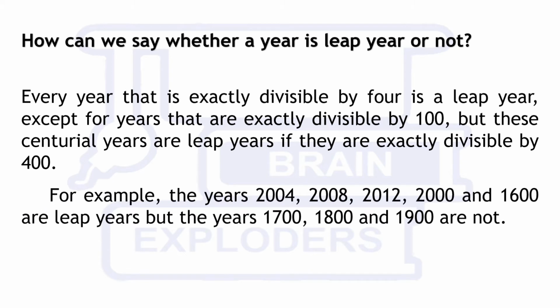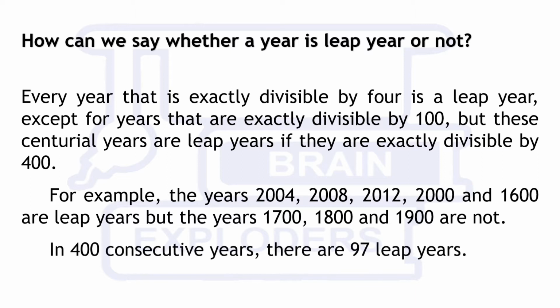For example, 2004, 2008 and 2012 are leap years because these are divisible by 4 but not by 100. 1700, 1800 and 1900 are not leap years because these are divisible by 100 but not by 400. Years 1600 and 2000 are leap years because these are divisible by 400. This means that in 400 consecutive years, there are 97 leap years.